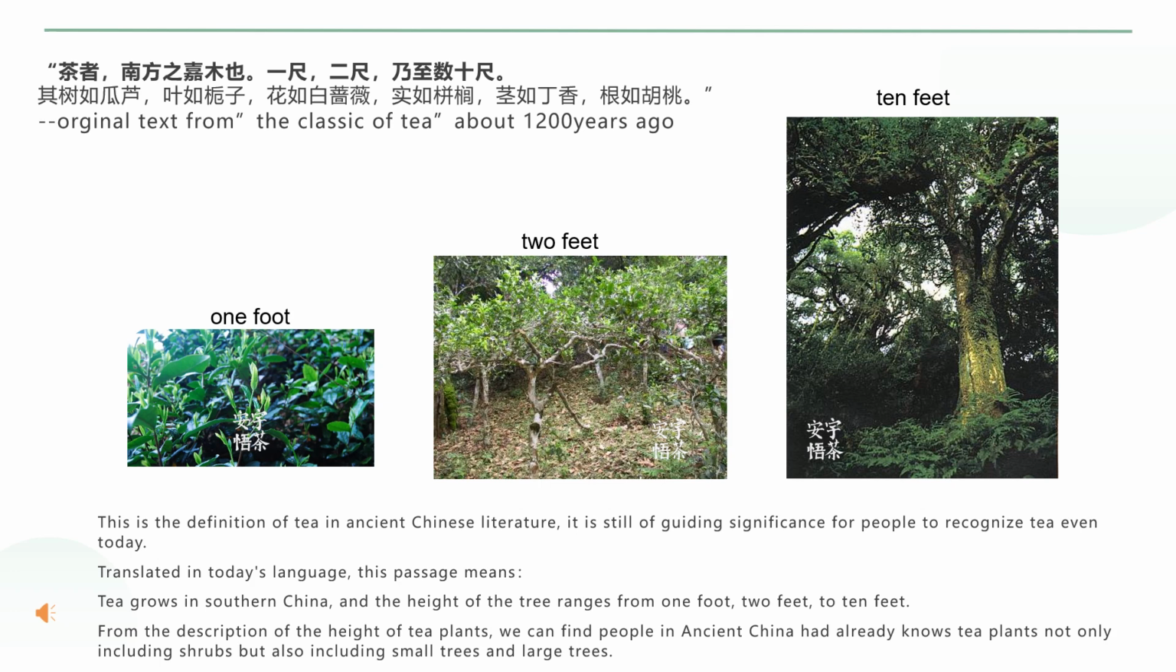Translated in today's language, this passage means tea grows in southern China, and the height of the tree ranges from 1 foot, 2 feet, to 10 feet. From the description of the height of tea plants, we can find people in ancient China had already known tea plants, not only including shrubs but also including small trees and large trees.